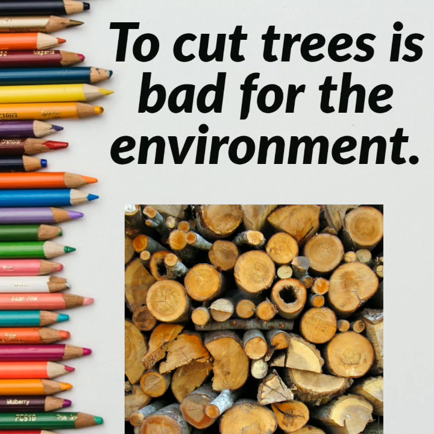For example, if I say to cut trees is bad for the environment. To cut trees is bad for the environment. Can you see any person here who's doing the work or who's doing the action here? No. We can't see any person who's doing the action, right? But we can see the verb. Which is the verb? Is the verb.